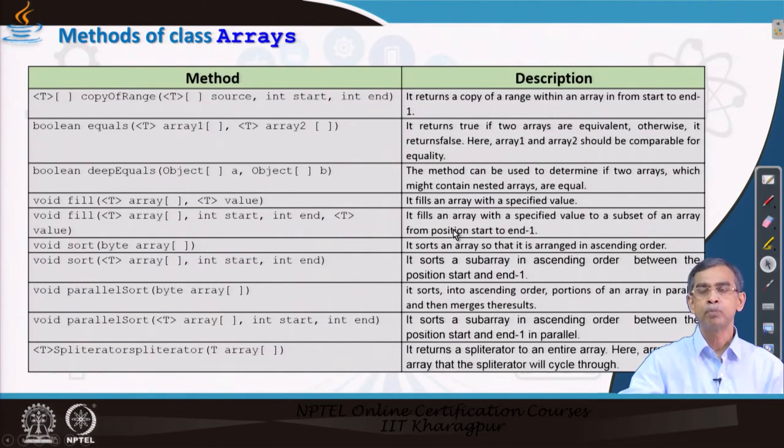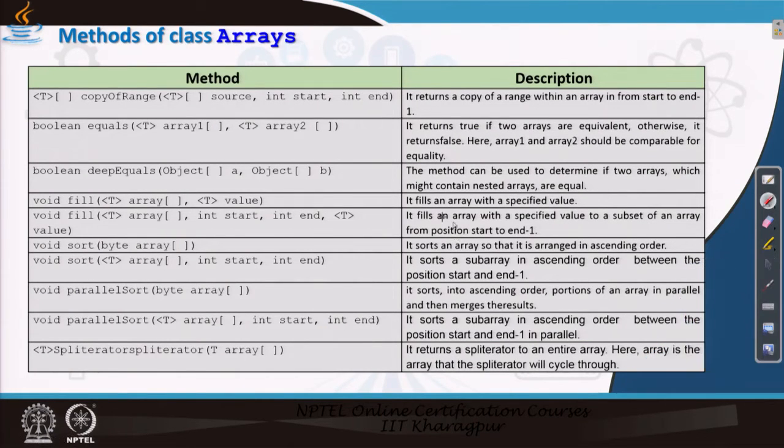Here are a few more methods that you can check quickly. copyOfRange is basically similar to the copy of a sublist. Equals basically checks whether two arrays are equal or not. Equal in the sense that they contain the same set of elements. Now, deepEquals works within an array, so if a nested array is there, it can check whether an array contains a nested array or not.